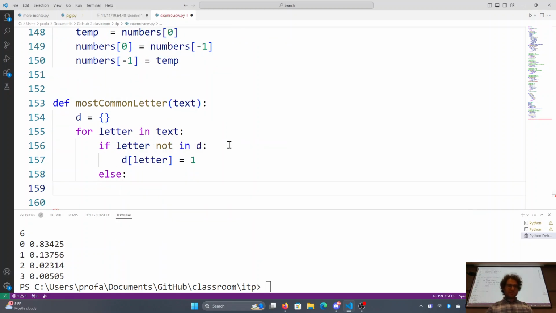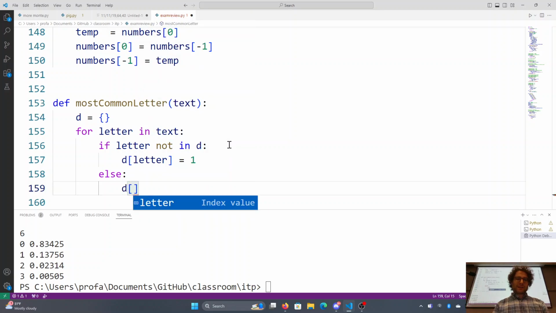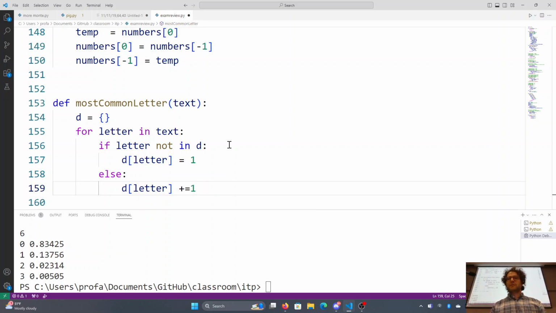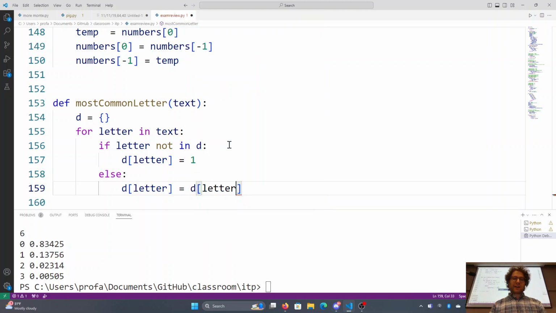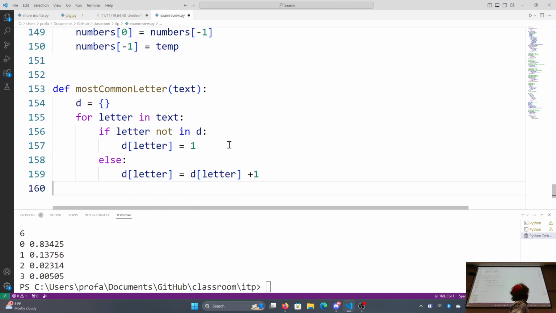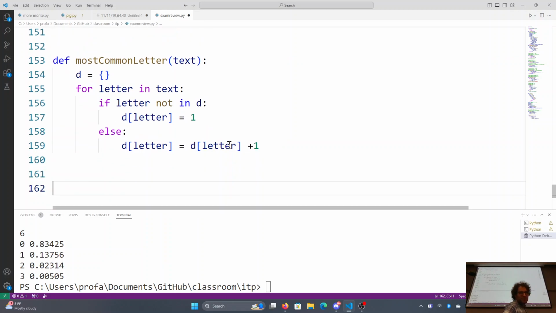So what I should do is say the count of how many times I've seen this letter should go up by 1. Make sense? Or, again, that's a shortcut for D of letter is equal to the count of that letter plus 1. Okay, counts is probably a better variable name for this.